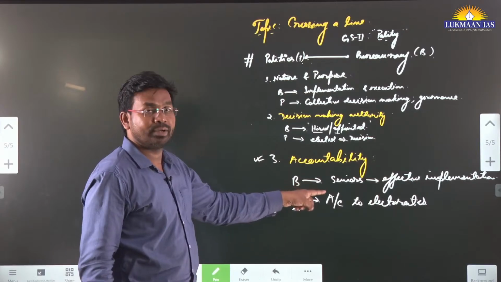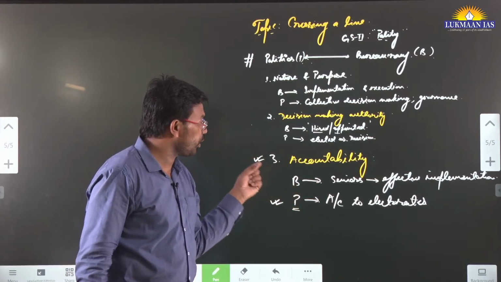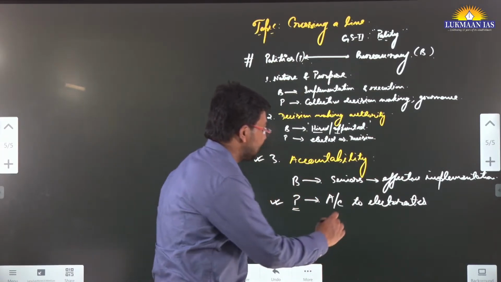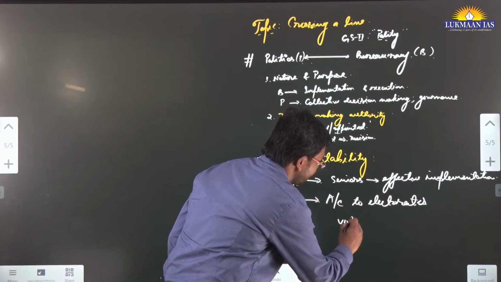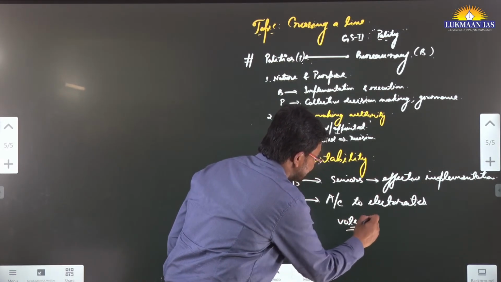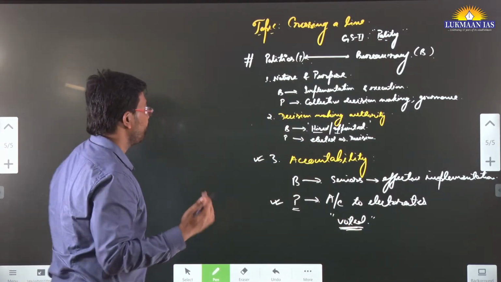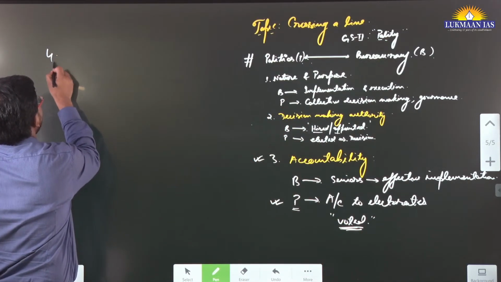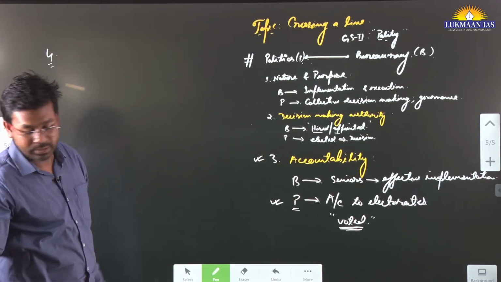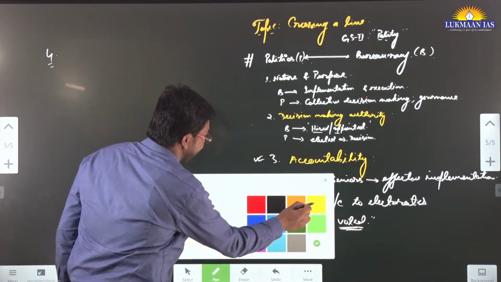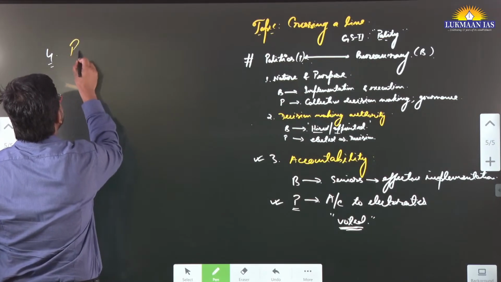And if they do not do proper work, they can be voted down. In the next election, they may be brought out of power by the people. And the fourth difference is related to partisanship.